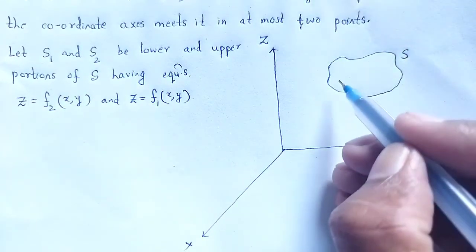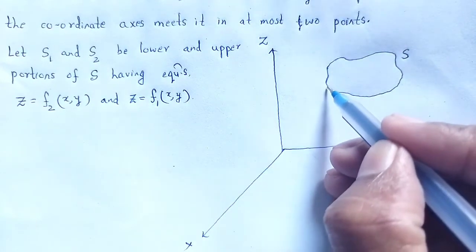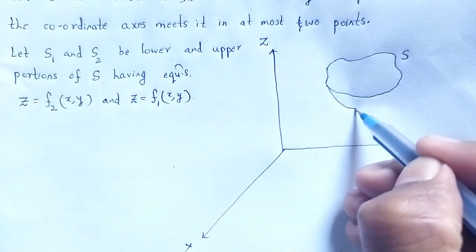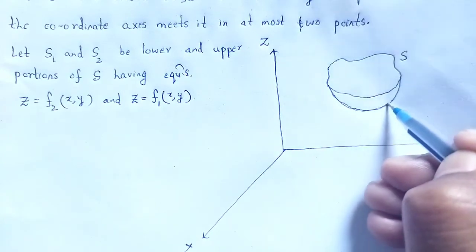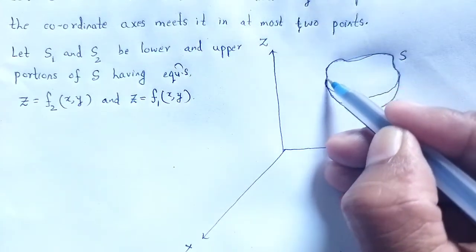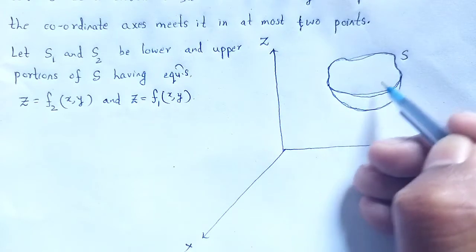Let S be divided into two surfaces, that is, the entire S, this whole is S, and it is divided into two surfaces.